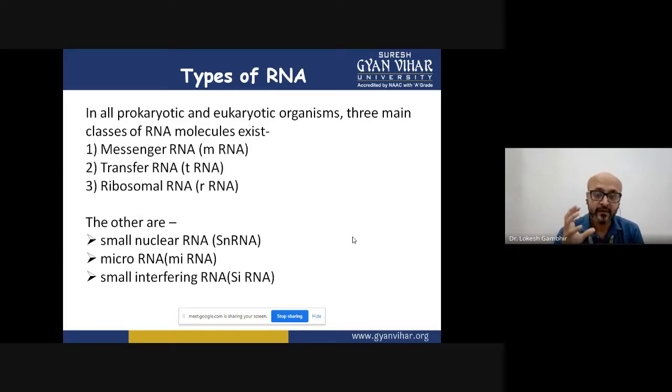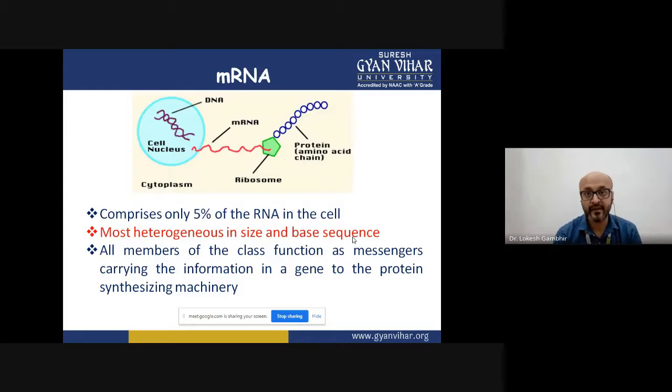So let us now focus on these particular RNAs, and among that pool, the most prominent one being studied, which performs the major function that mediates the central dogma of transferring the genetic information into protein, is mRNA. Now, what is mRNA? Among the total RNA, mRNA constitutes only about 5%.